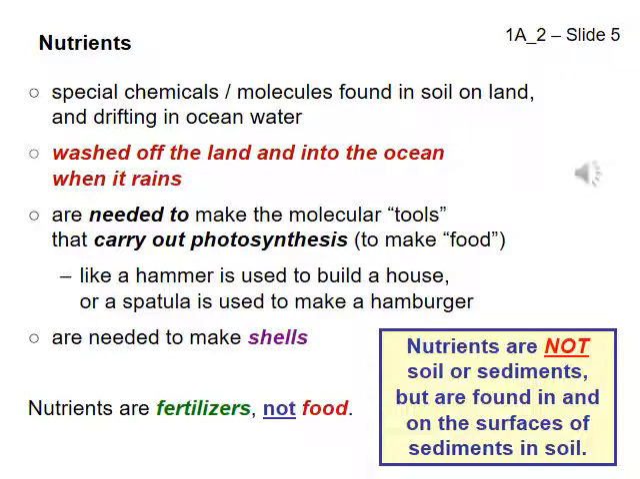To make a spatula you might use substances like wood or metal. In this analogy, the nutrients are the wood or metal used to make the tool, the spatula. Examples of nutrients include nitrates, phosphates, and silica. If you are looking for a single word to describe nutrients, you can say that nutrients are fertilizers. Nutrients are not food or eaten by phytoplankton. Remember, phytoplankton make their own food. As you will observe under the microscope, phytoplankton have no tentacles, arms, or other structures with which to grab the extremely tiny nutrients.